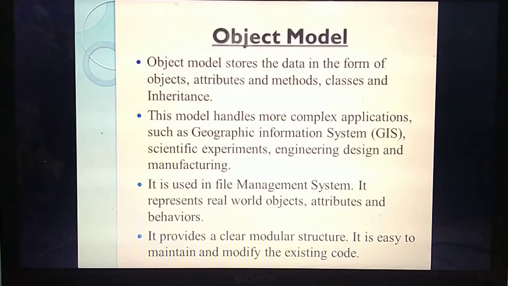Then this model will give a clear structure. By seeing the model itself, we can identify the working of it. For example, if you see the map, you can identify where Kanyakumari district is, where Theni district is, where Kerala is. Now Google Map is there. By using Google Map, we can see where each place is, isn't it? Likewise, this model will give a clear modular structure.